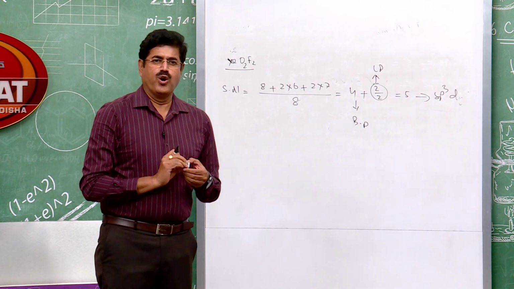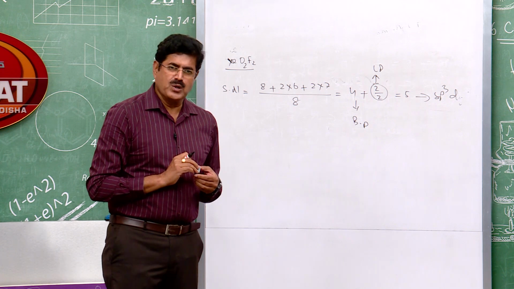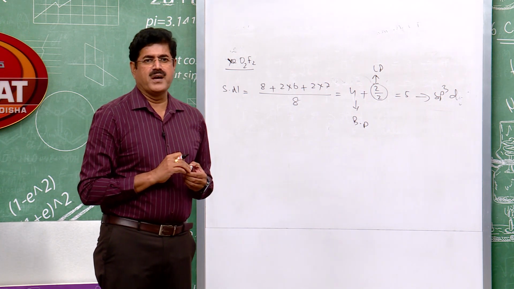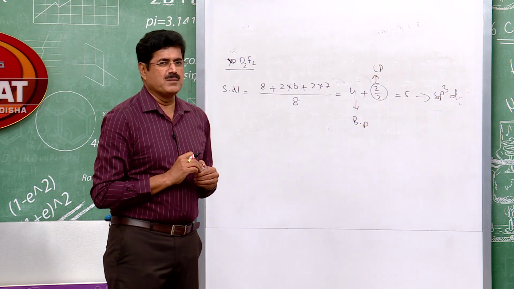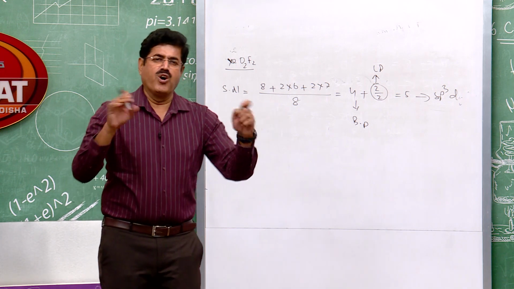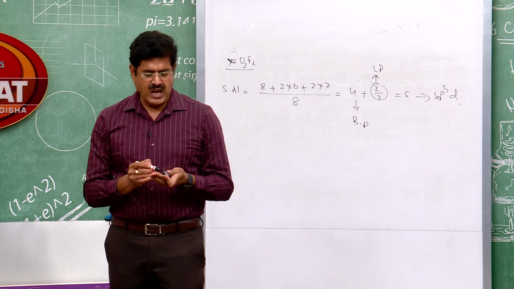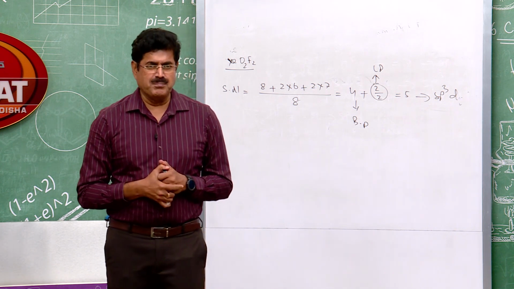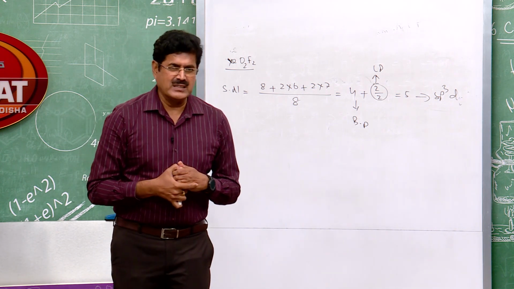Hence, XeO2F2 should be trigonal bipyramidal, but there is a lone pair. When there is a lone pair, shape is distorted. So what is the shape of XeO2F2? Let's see where to place the lone pair. I've already told you in trigonal bipyramidal geometry, lone pair should be placed in the equatorial position to avoid repulsion.